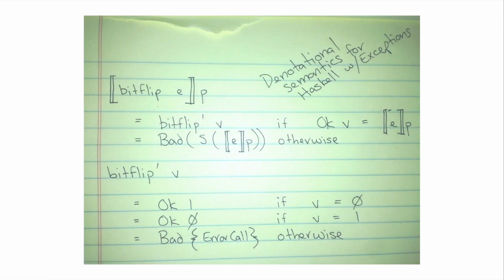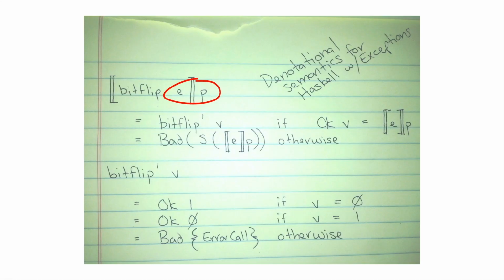So I don't know how to use LaTeX, so I had to write this down by hand. Sorry. But I was like, man, I'm so mathematical. I felt like a scientist for a moment there. Okay, so this notation is just stolen from the paper, A Semantics for Imprecise Exceptions in Haskell.